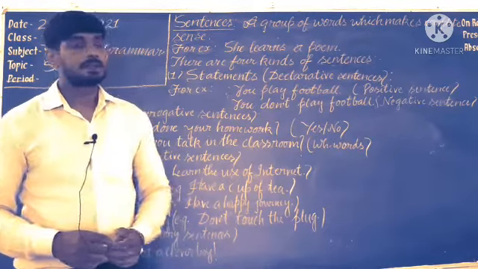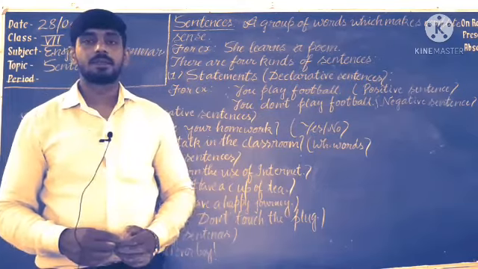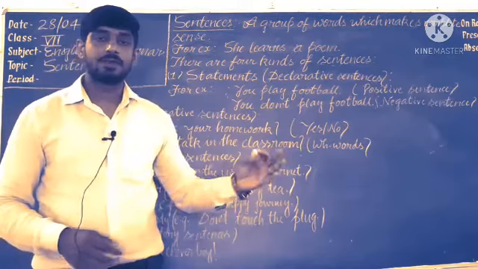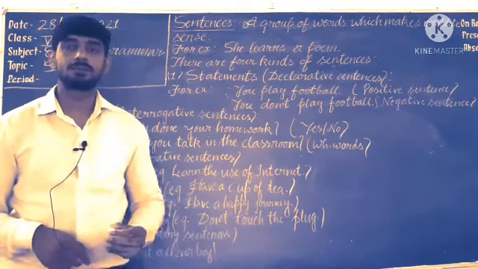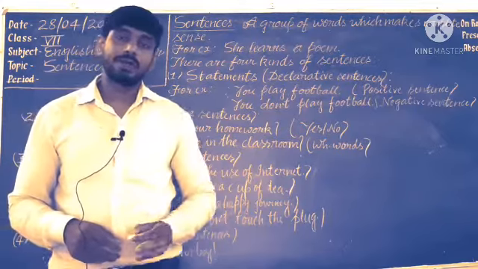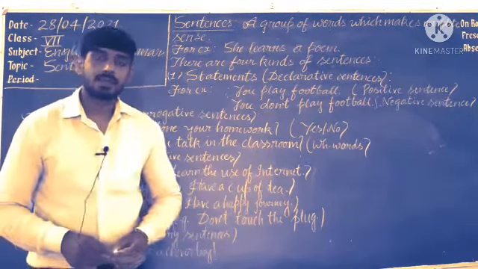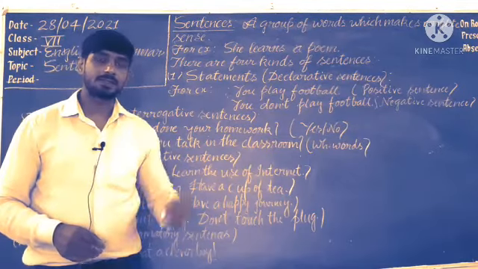Here in this class we will discuss 4 kinds of sentences. You know about 5 kinds of sentences, but here we are only discussing 4 kinds. We are not going to discuss optative sentences because they are not given in your syllabus in your book. So now, before starting the chapter, we have to know the definition of sentences, but before